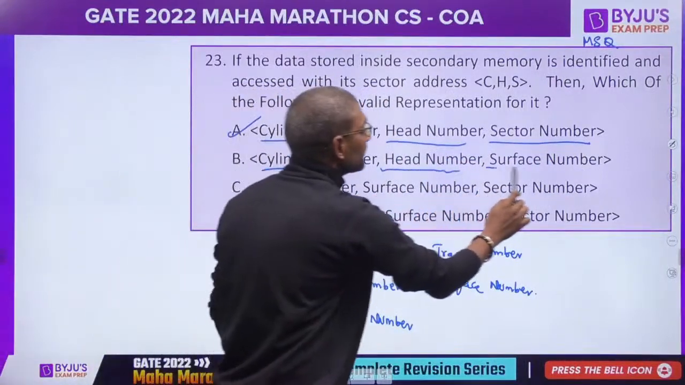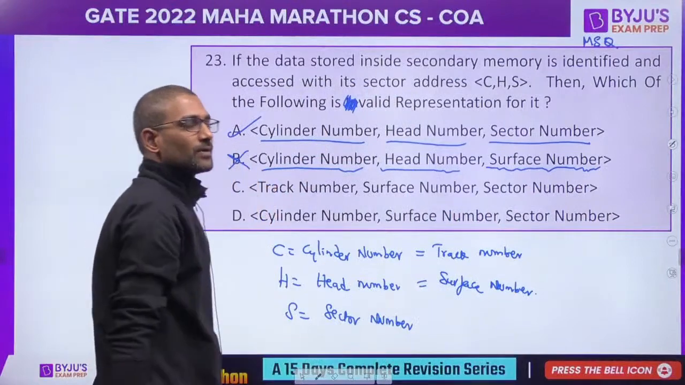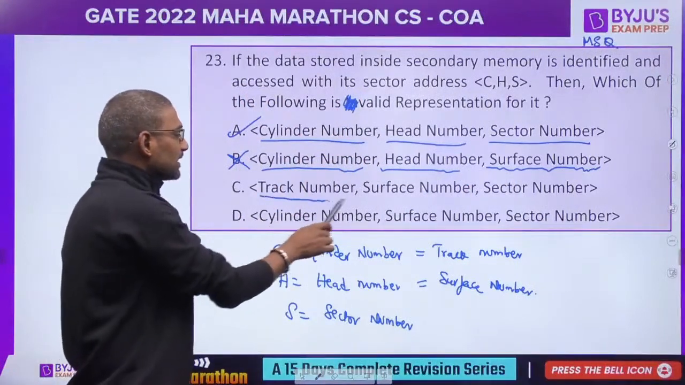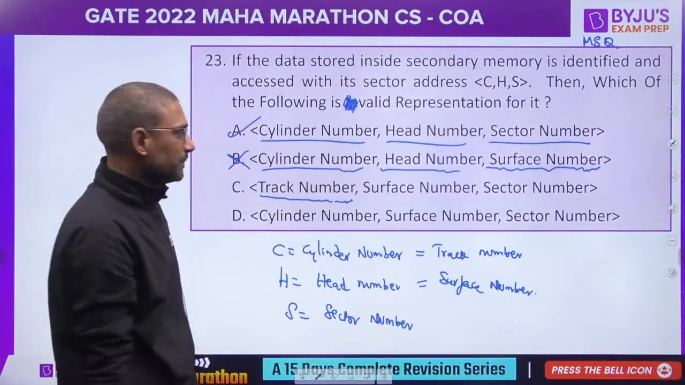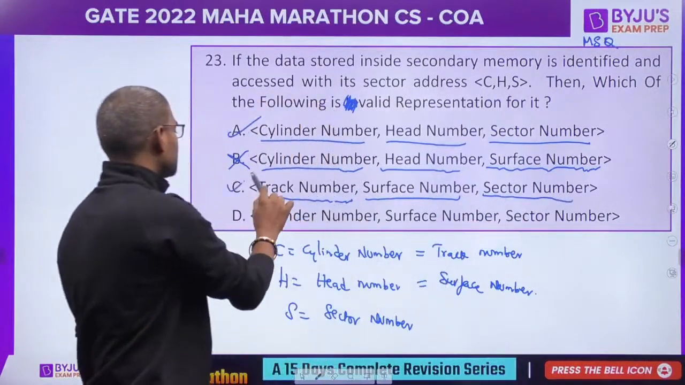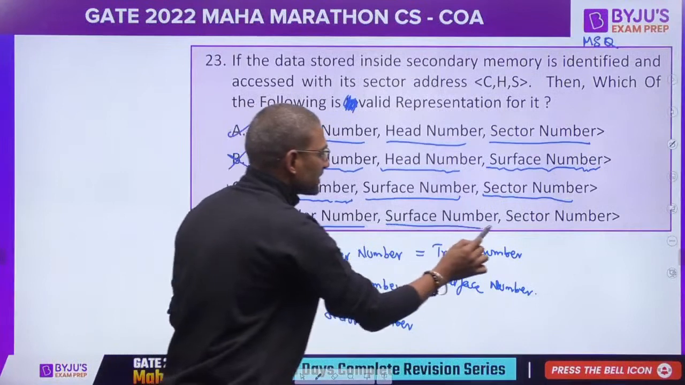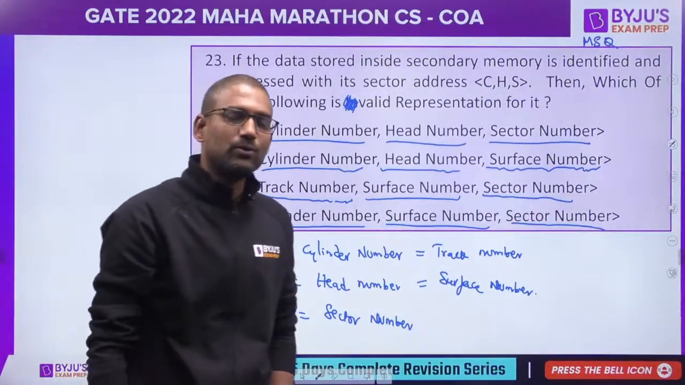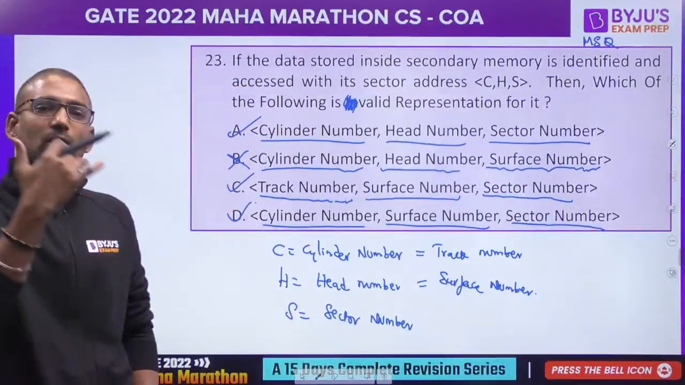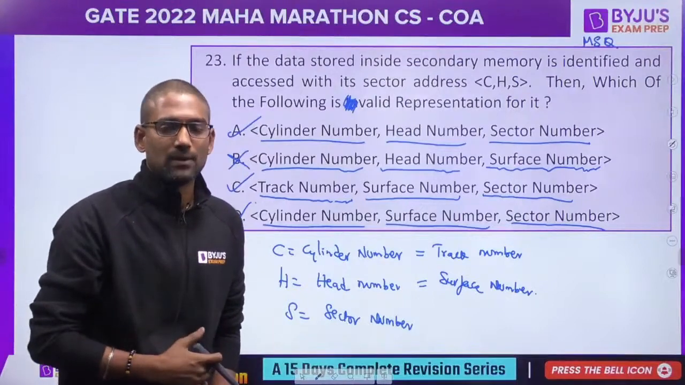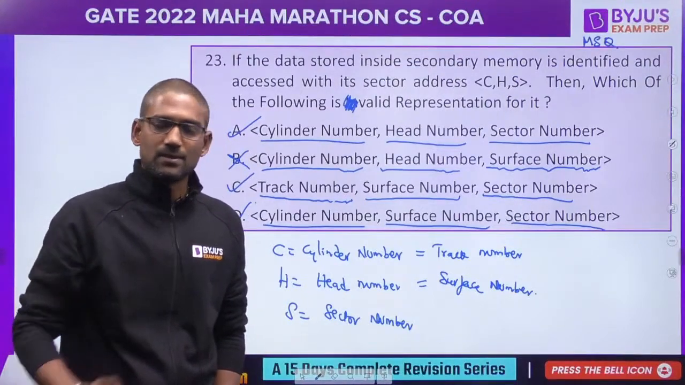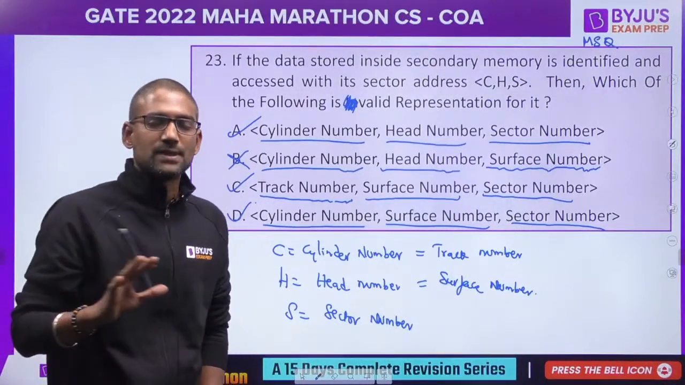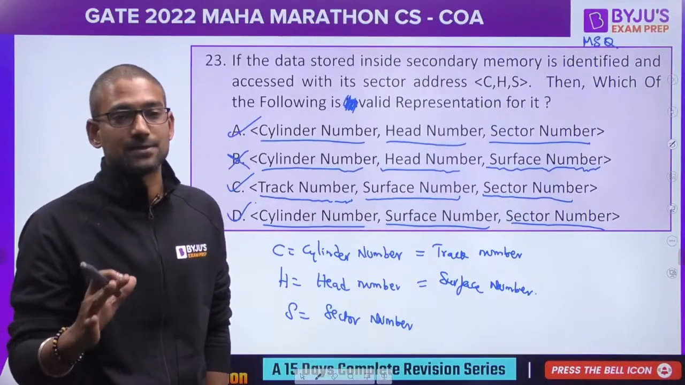Cylinder number, head number, surface number, no. Head number, surface number, both are same. It should be sector number. Track number, yes, cylinder number, track number would be same. Surface number, sector number, correct. And cylinder number, surface number, sector number, this is the default. So if it is MSQ, when you select A, C, D, all the three, then only the mark will be awarded, otherwise you will not get any mark. Partial award will not be there for MSQs. You should select all correct answers. Okay.